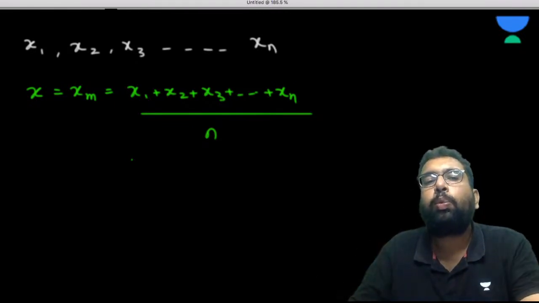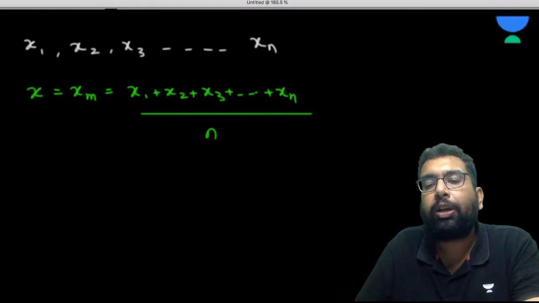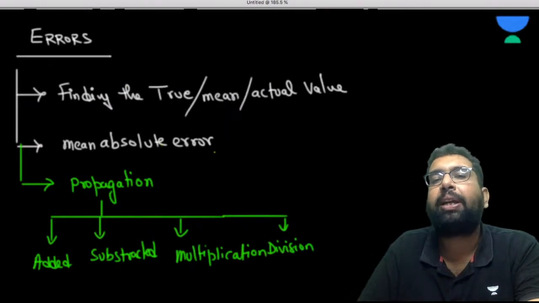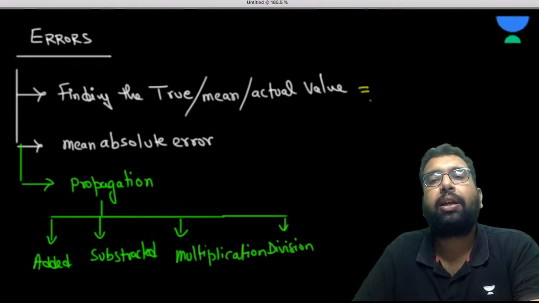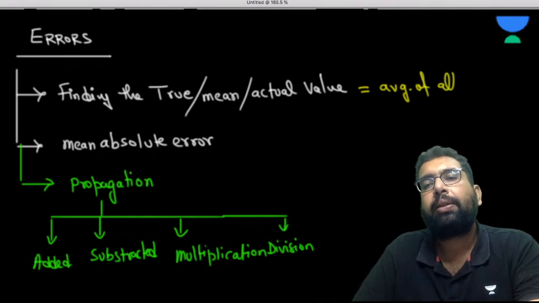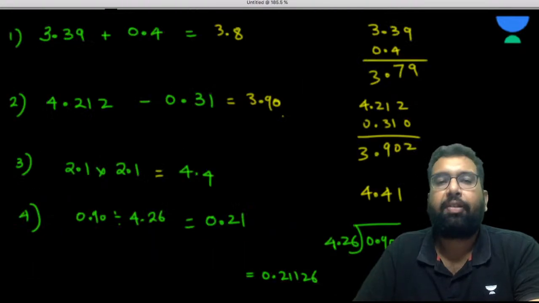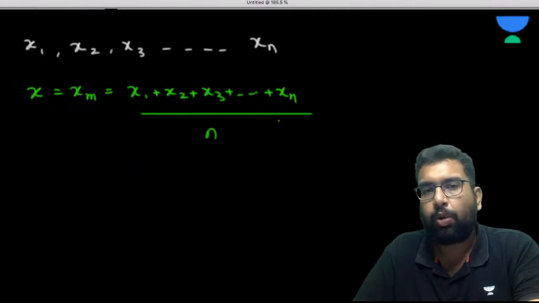So what is going to be the error in this whole quantity? That is what we call the mean absolute error. This is how we calculate it. We can calculate it by taking the average of all measurements. Take the average of all the measurements, and you get the mean value, the actual value.